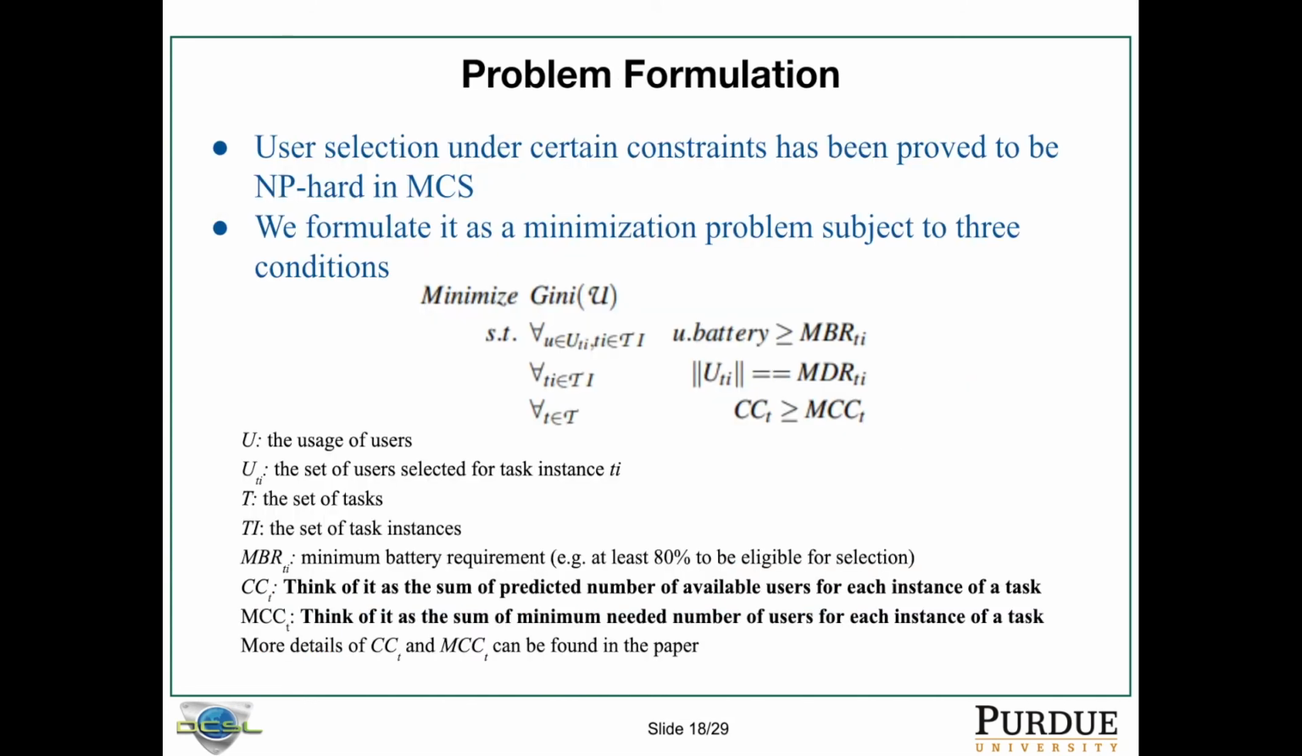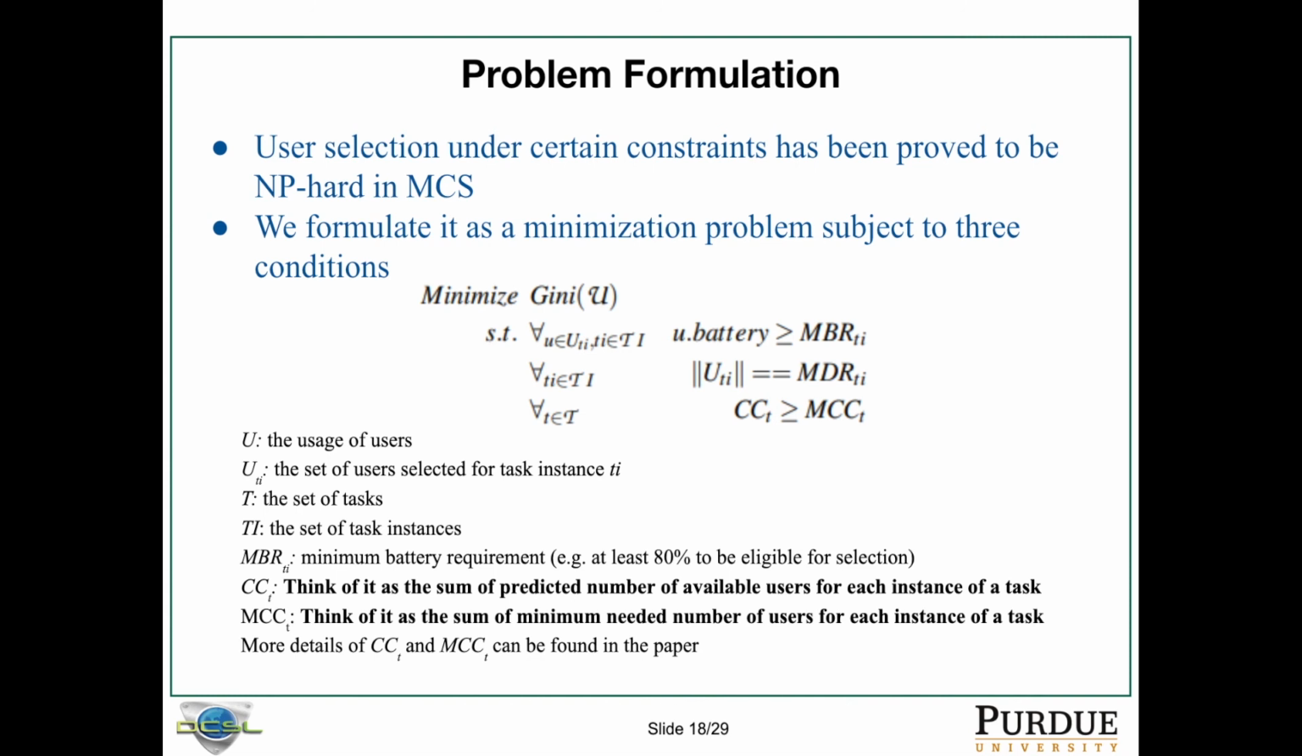Before we go to the algorithm, let's talk about the problem first. The user selection problem is a well-known problem in MCS. It's known to be NP-hard, and we formulate a minimization problem to solve it. We have three subject-to constraints, and the first one says that a user selected for a task instance has to have enough battery, which has to be larger than a threshold, MBR, which is specified by the task. MBR could be 80%, which means if a user has battery lower than 80%, that user will never be considered.